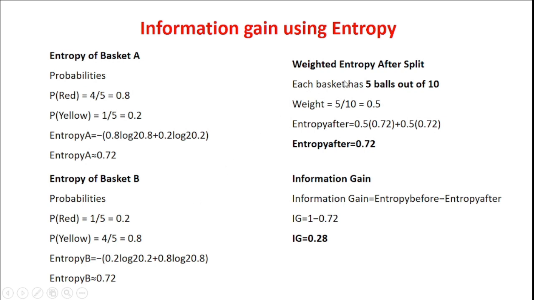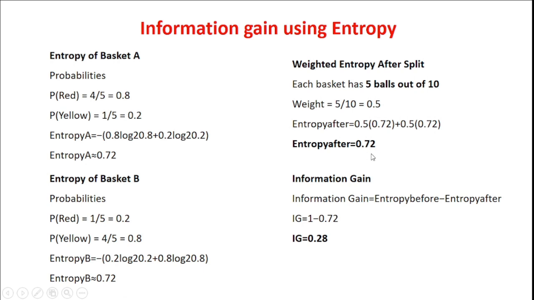So the weighted entropy after the split is given by the weight of each basket, which is 5 balls out of 10 balls. So 0.5 is the weight. So entropy after is given by 0.5 into entropy A plus 0.5 into entropy B. So the total entropy after the split is 0.72.